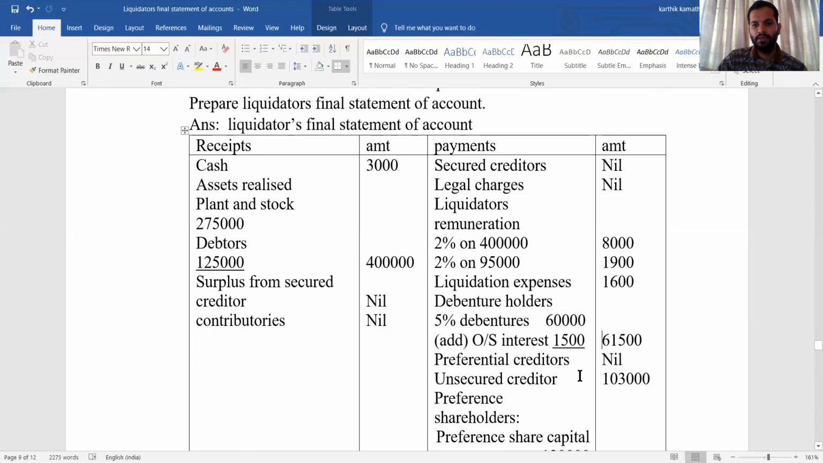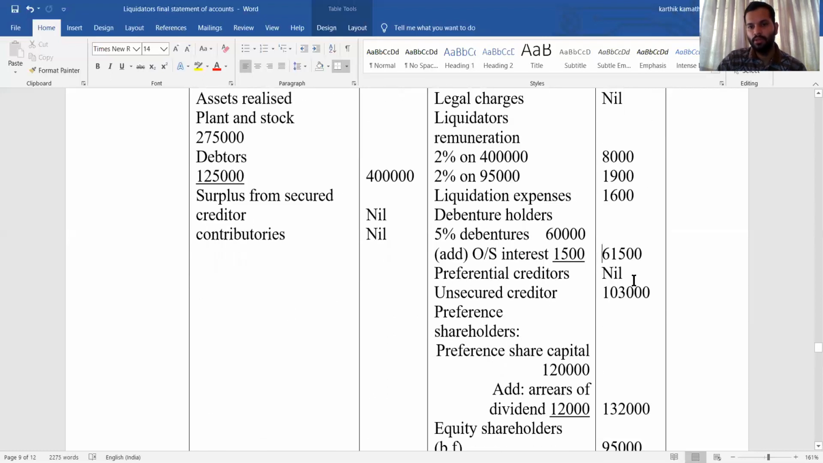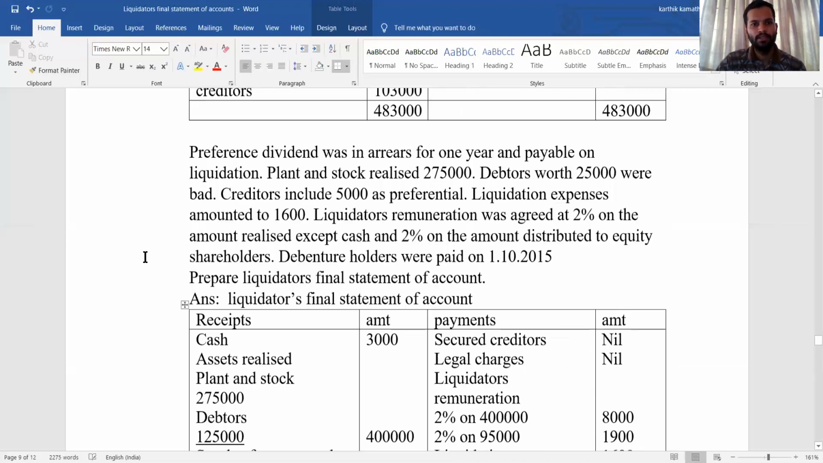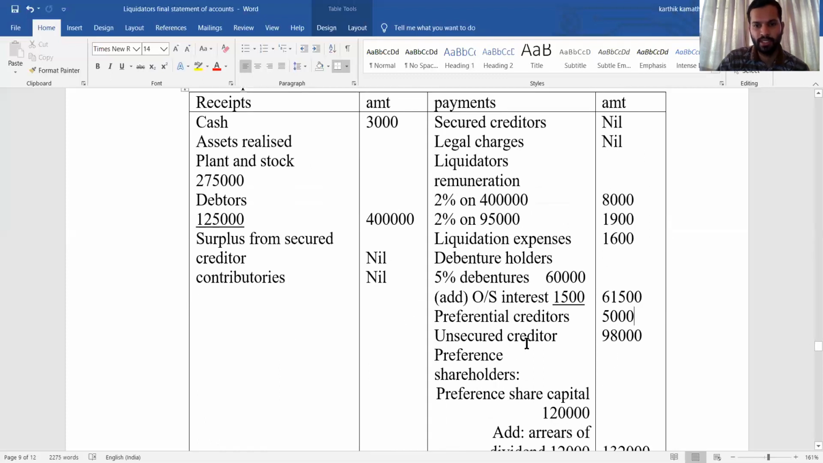Unsecured creditor. Unsecured creditor is 1,03,000. Or else you can write that creditor includes 5,000 as preferential. You can write it separately also. What you do? Unsecured creditor 98,000 and preferential creditor will be 5,000. This way also you can do the entry. The unsecured creditor is 1 lakh 3, but it has 5,000 preferential. So it is better to show separately.